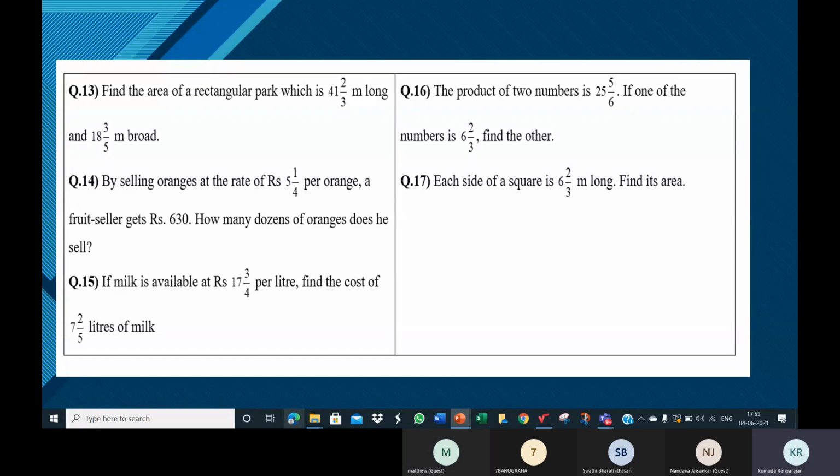A fruit seller gets ₹72. Yes, ma'am. A fruit seller gets ₹72. Now, tell me, what can you find using these two numbers? You're selling them at the rate of ₹3 per orange. One orange is ₹3. But selling like this, the fruit seller gets ₹72. That means how many oranges has he sold? Ma'am, we should divide, ma'am. Divide. So divide 72 and 3 and tell me how much you are getting.